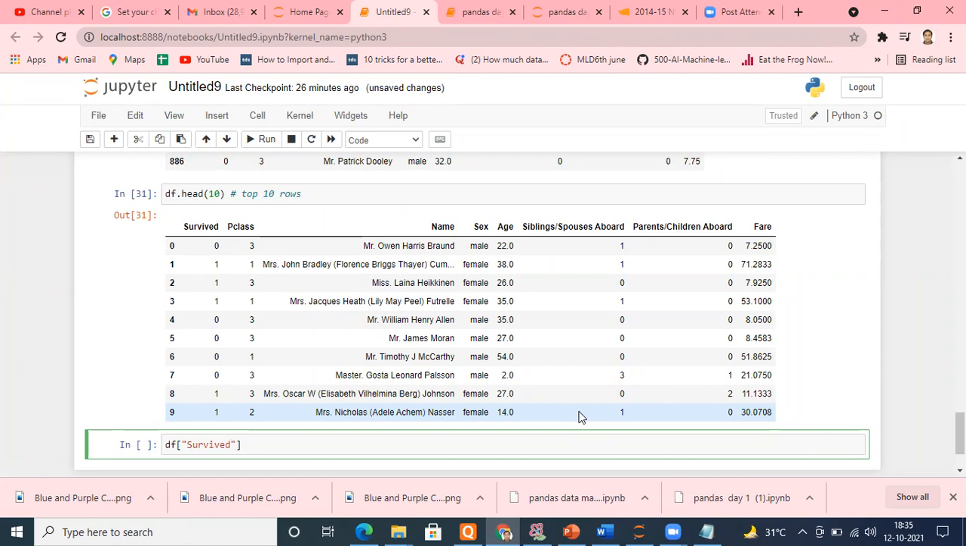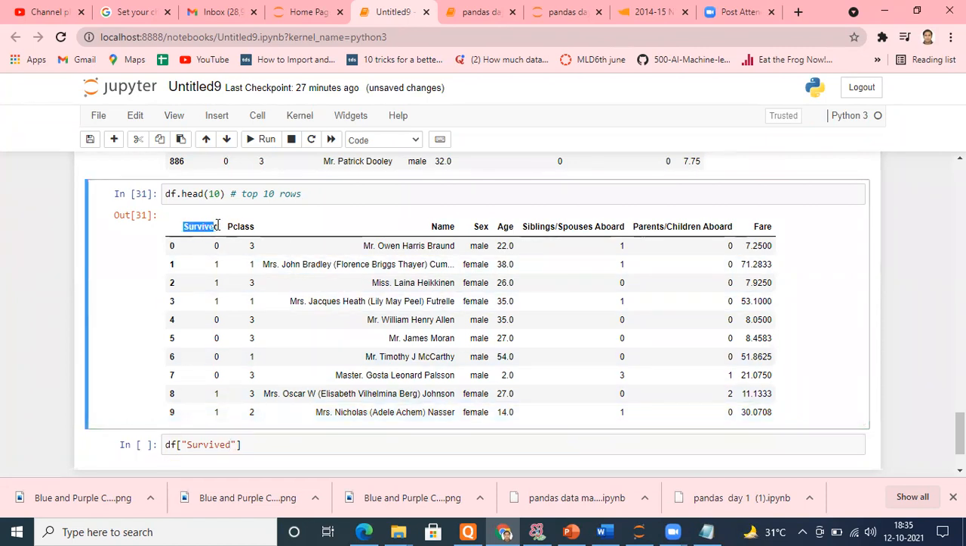So suppose, in the same way, I want to build a machine learning model, but based on the survived column. I'm just giving an example. The P class column and suppose the age column. Just these 3 columns I need. I don't need other columns.